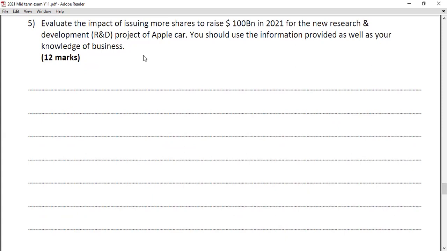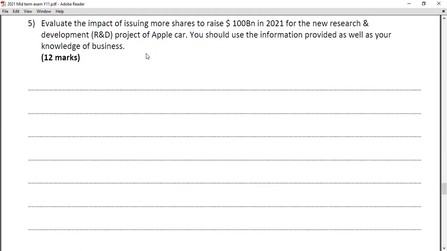So most of the students actually wrote very good answers to this question. And the conclusion: a lot of students talk about how they should go with venture capital. Some people recognize and some people recommend this is a very good method. There are good and bad sides of the share issue. They can be a market leader out of this in the new market segment. For an R&D project, a lot of people recommended the venture capital method. And some people talk about social platforms and crowdfunding methods also. So I think this is very successful. A lot of people wrote it.